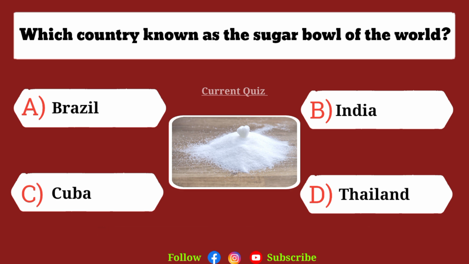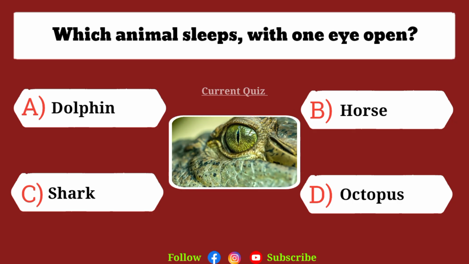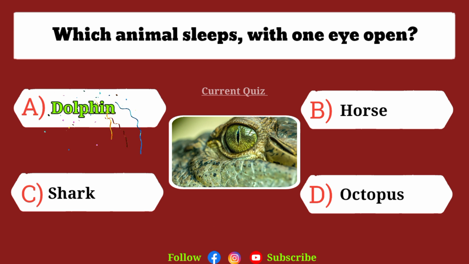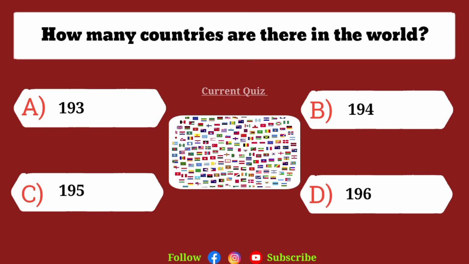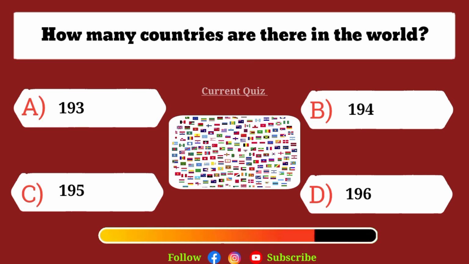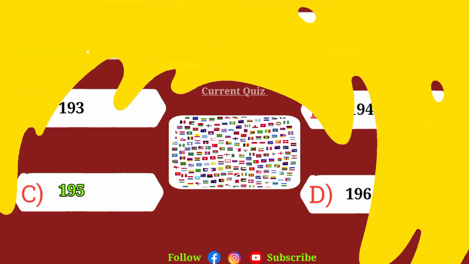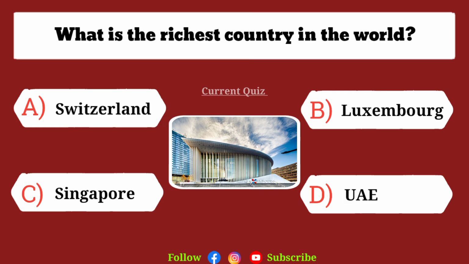The correct answer is C, Cuba. Which animal sleeps with one eye open? Answer A, dolphin. How many countries are there in the world? Answer C, 195. What is the richest country in the world?